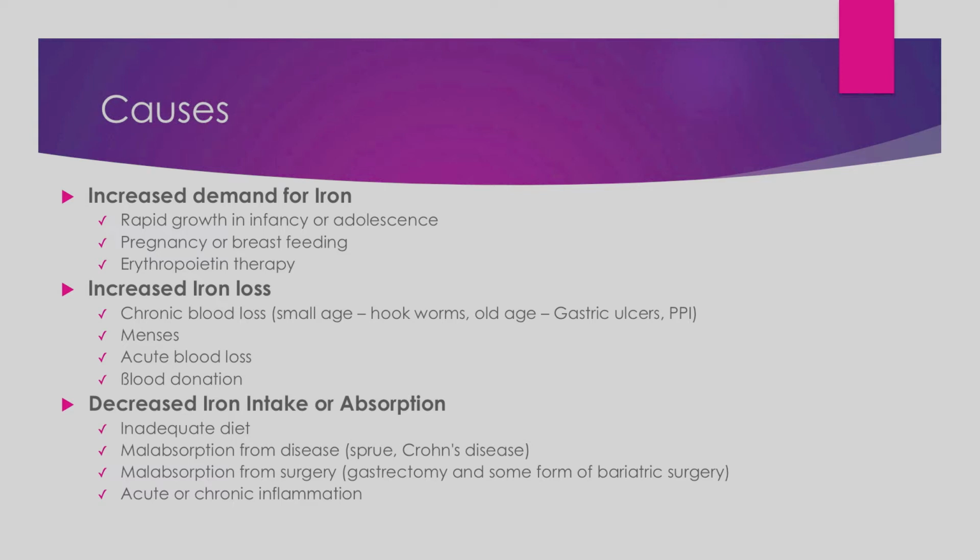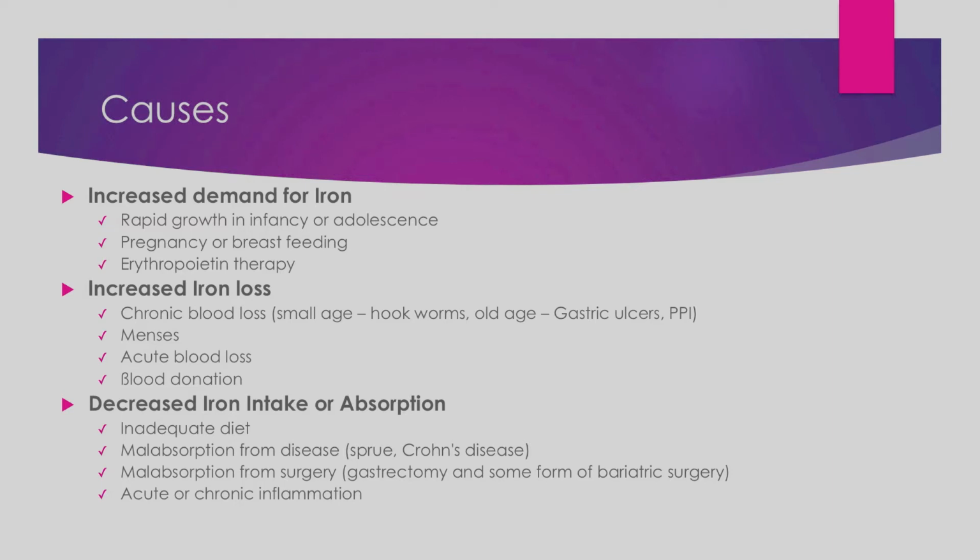So iron deficiency anemia. The causes for iron deficiency in a person could be due to these three reasons. First is increased demand, second is increased iron loss from the body, and third is decreased iron intake or absorption. Either the person is not taking iron properly, or the absorption of iron inside the person is not proper.